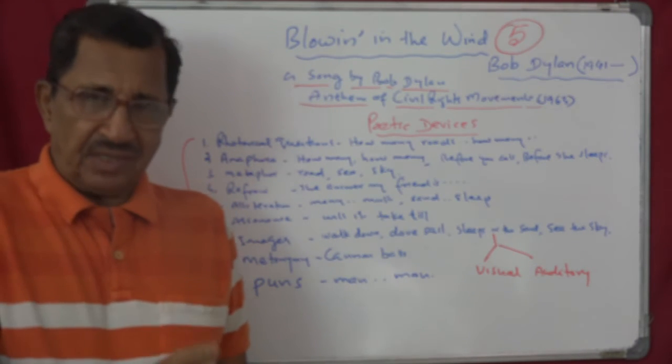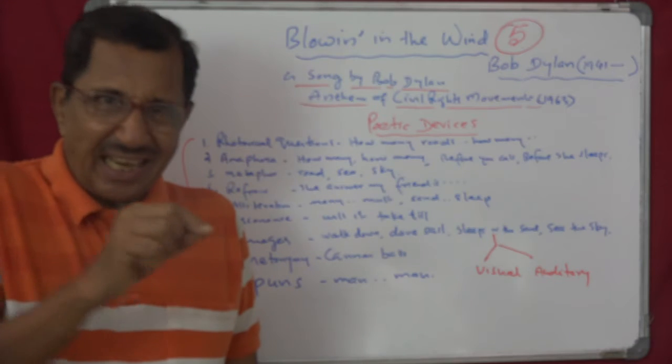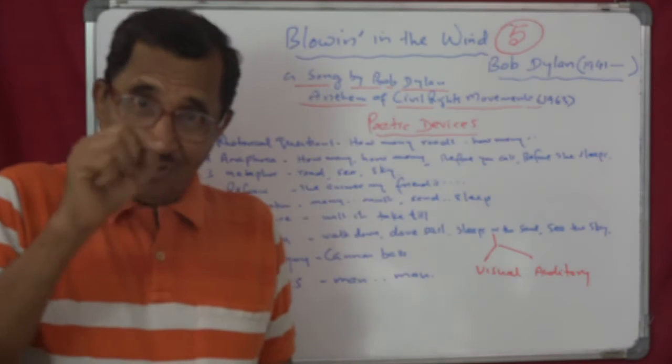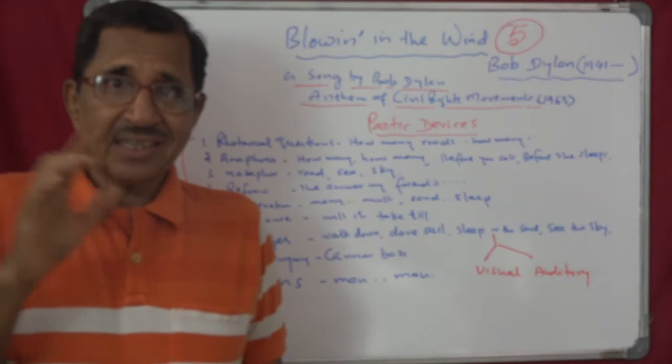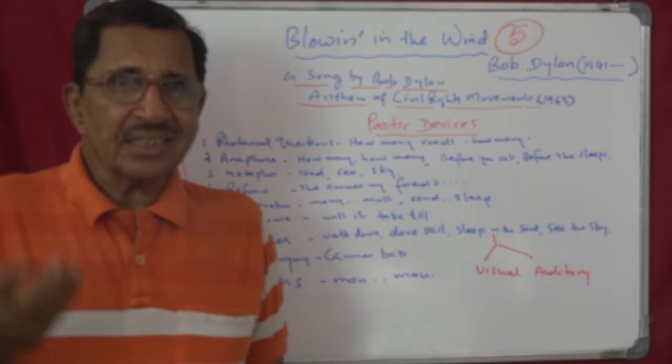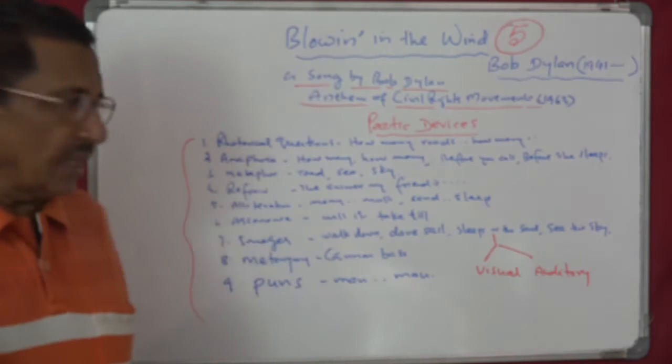For example, foot of the hill. You don't say it is like. When you use like, that means it is similar to, that means it is simile. But in this case it is not like that.